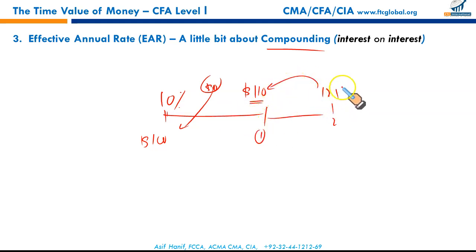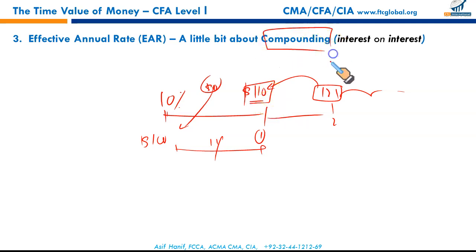So every next payment considers the preceding amount as the base. $100 was the base for the interest for the first year. $110 will be the base for the second year, and so on and so forth. In this, the compounding period is 1 year because the interest is calculated on a yearly basis. Sometimes the compounding might be done in a different time period rather than yearly. It could be quarterly, it could be monthly, it could be daily, it could be continuous as well. So remember, the effective interest rate calculates the rate that incorporates the impact of compounding.